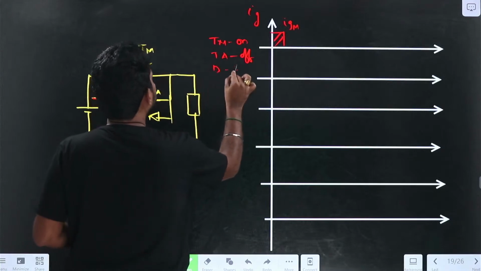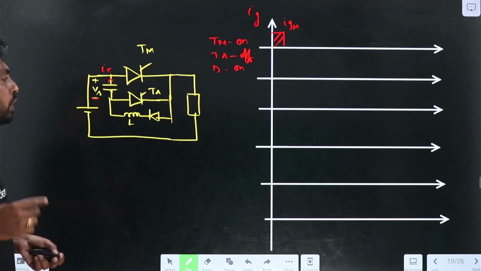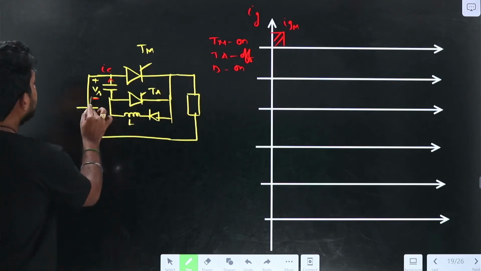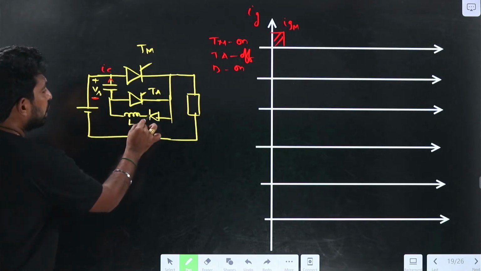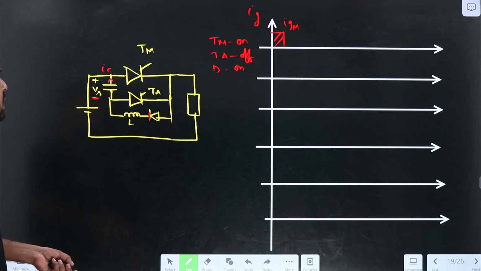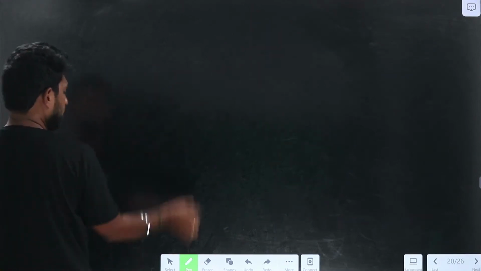Why is the diode in on condition? If you observe the circuit, the diode is in on condition because the negative terminal of the Vs is connected to the cathode of the diode. So the diode is in the on condition. If I draw the equivalent circuit of mode 1, how would the circuit be?